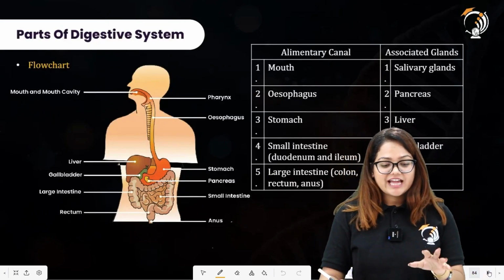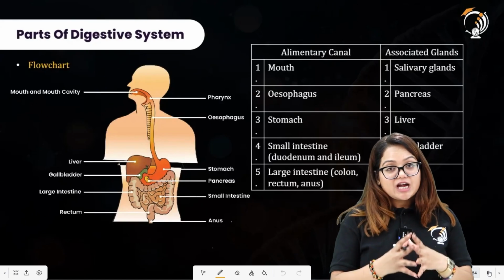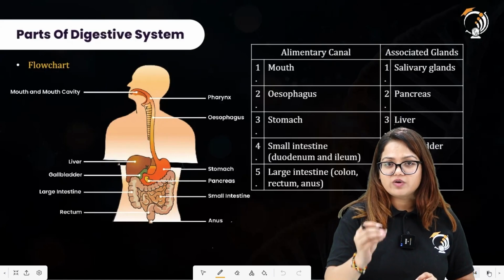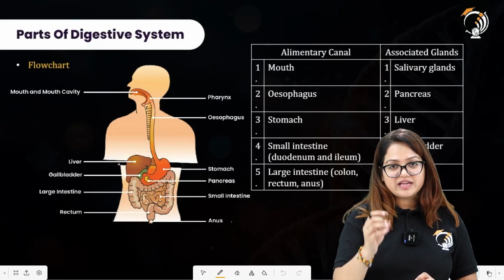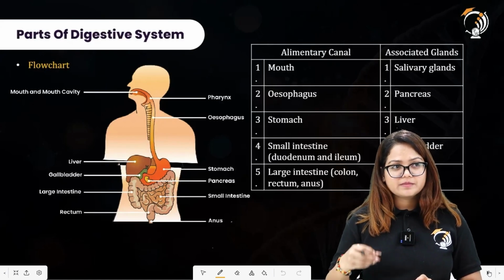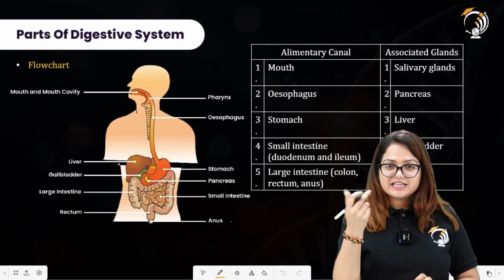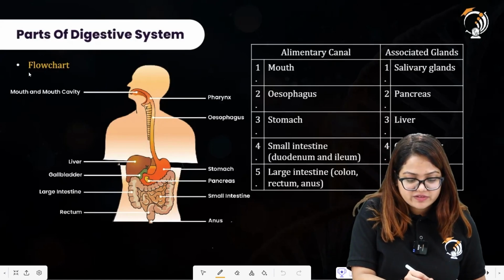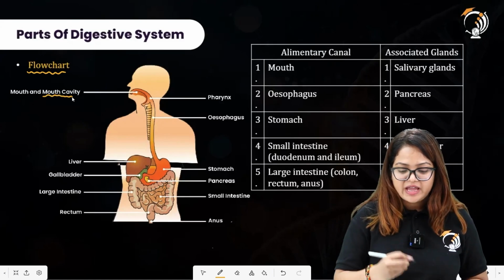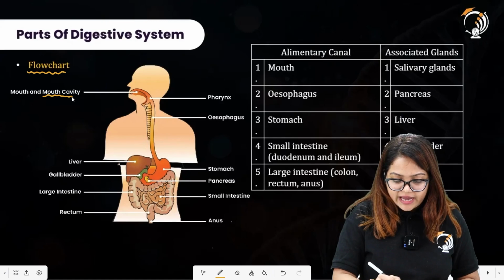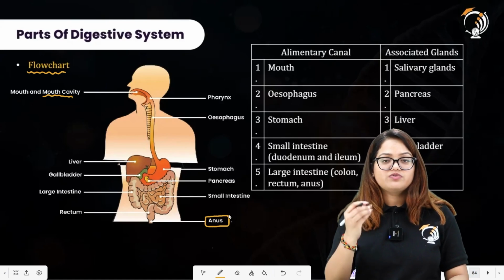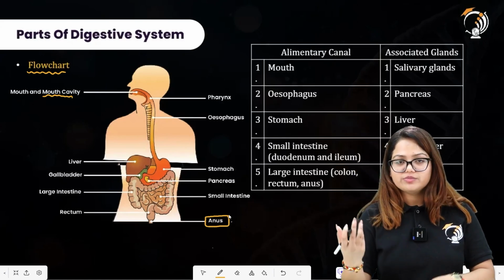So there is a diagrammatic representation that depicts the parts of the digestive system. So let us assume first from where this digestive system is starting. It is starting from the mouth, and extending toward the anus. So here we have the flow chart to that. First is the mouth, or you can say the mouth cavity here, and it is extended toward and ending at the anus point over here, from which the undigested food material will be removed out from the body.